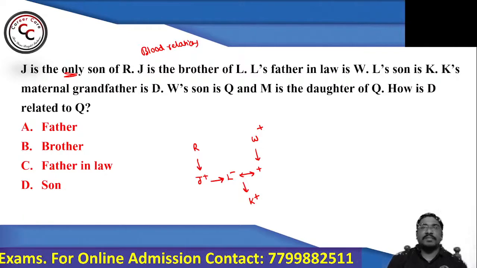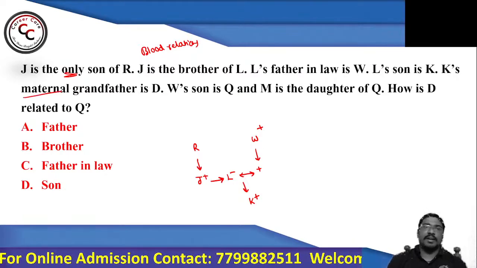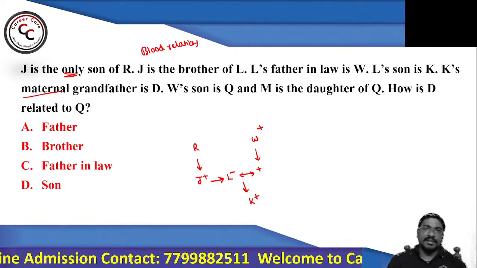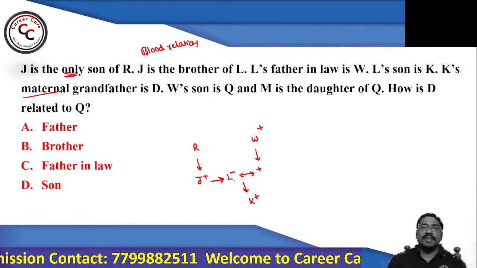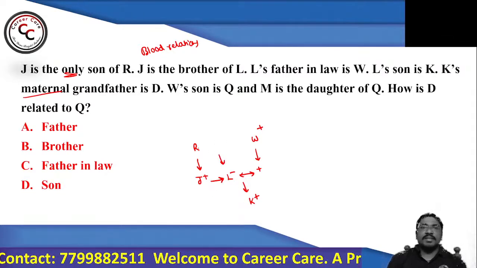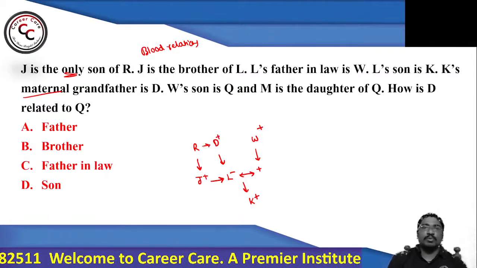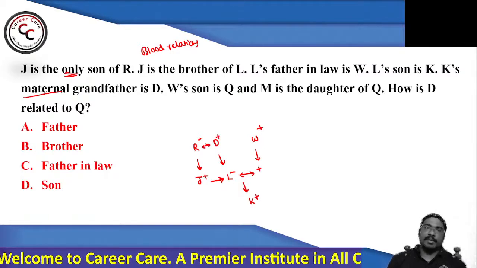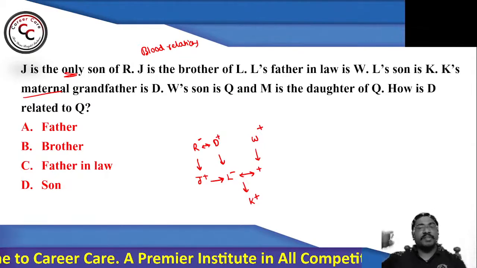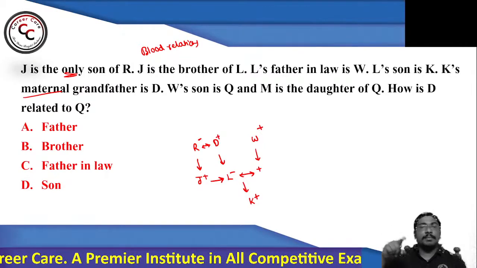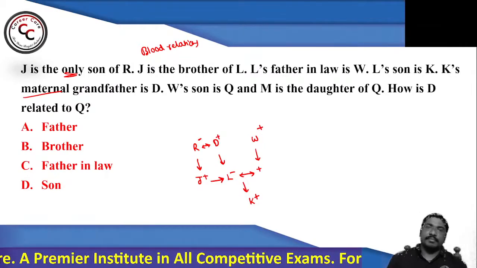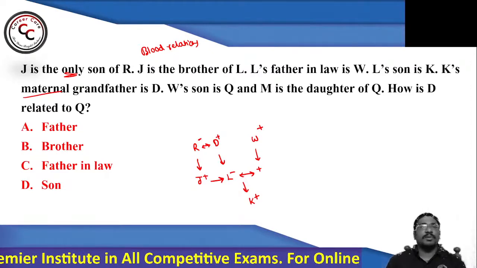K's maternal grandfather is D. What do you mean by maternal? Mother's side, the relation from the mother's side. So K's mother is L, and this mother's father should be D. Provided R and D should be a married couple. Why? Because L is mother of K and D is maternal grandfather of K. And L is daughter of R, we know that already.